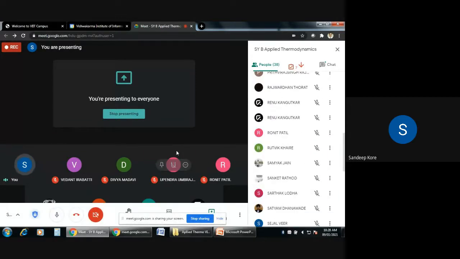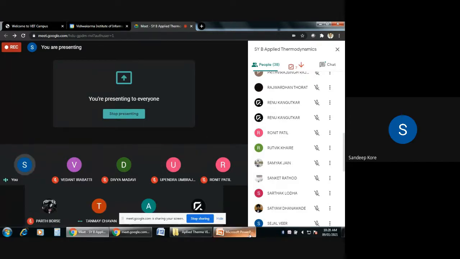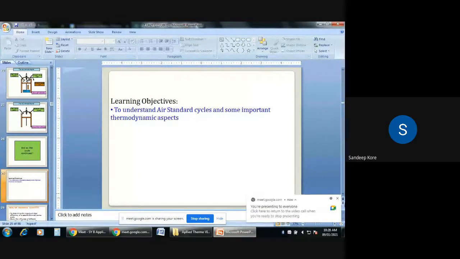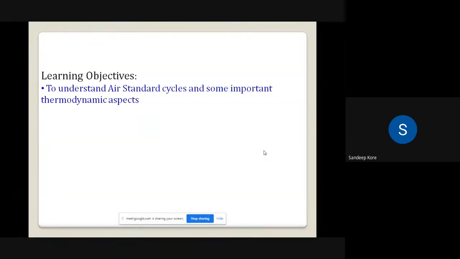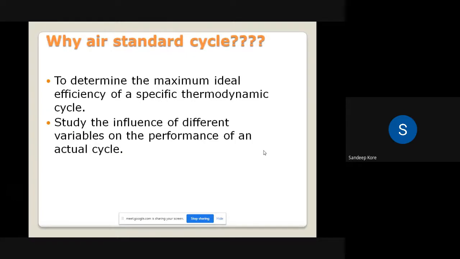Okay, so you should know what is the stroke, what is clearance volume, and what is swept volume. Okay, so if it is clear to you, we'll go for the air standard cycles. Okay, so we'll start the air standard cycle.